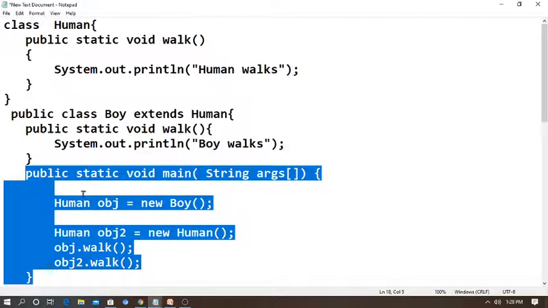I am writing public static void main with string arguments. Then I am creating object references: Human object is new Boy, and another object is new Human. At last I am finishing with object.walk and object.walk.